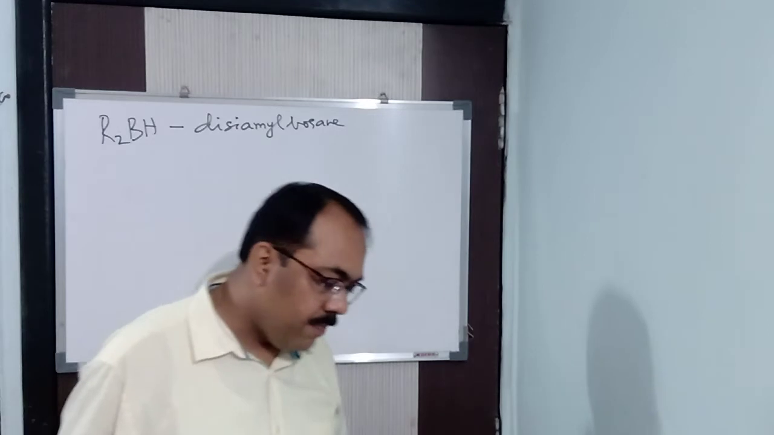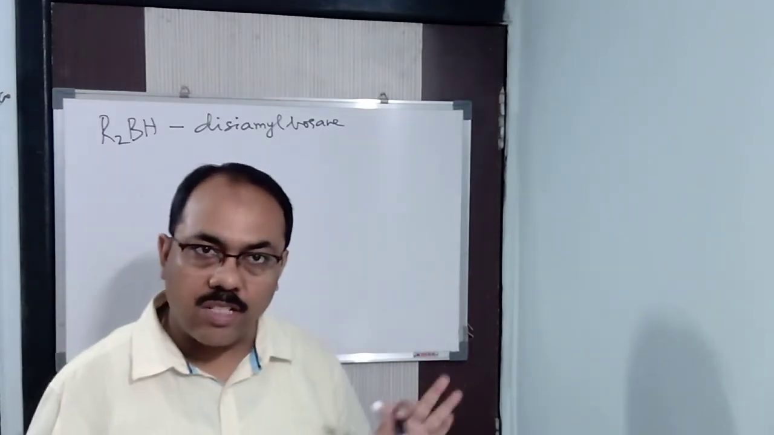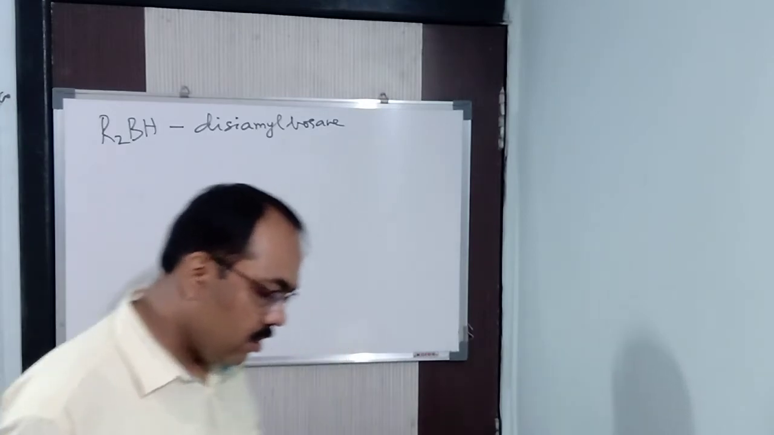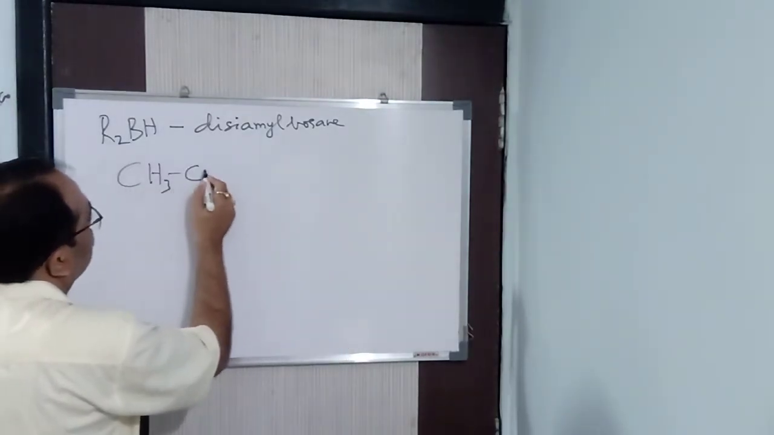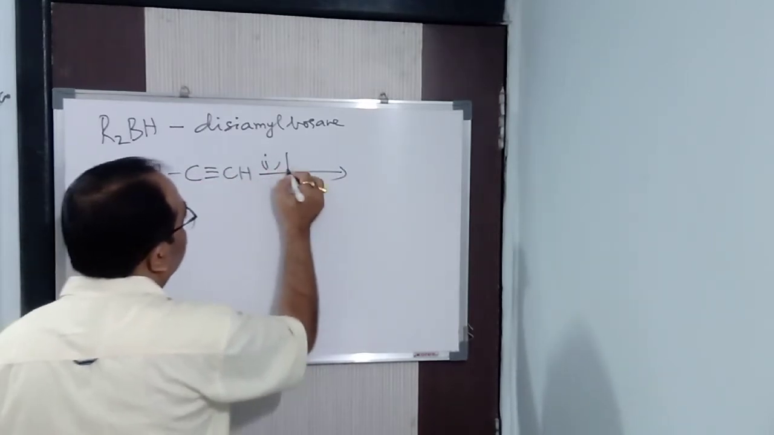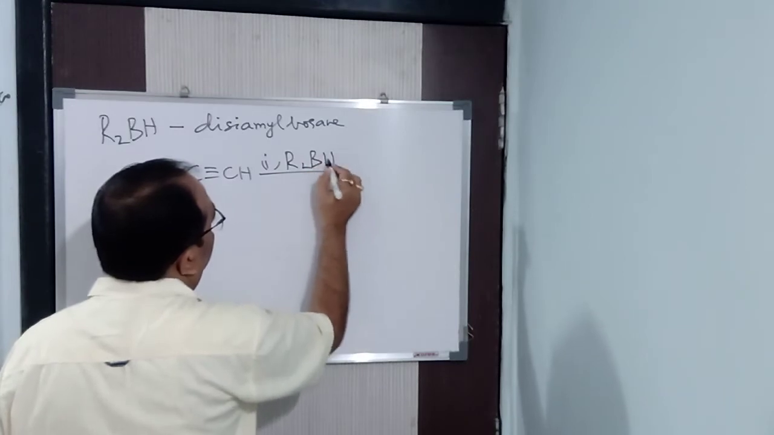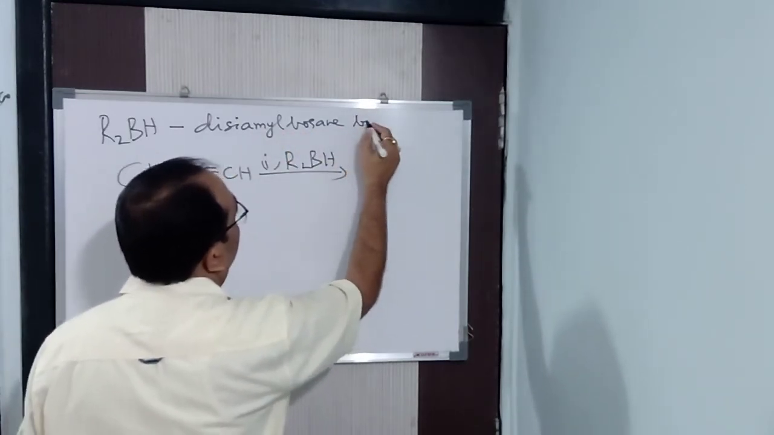Why am I taking it? To reduce the complications involved in this particular process. Now you see, this reaction is so easy, so simple. Suppose I take here propyne, CH3C triple bond CH, in presence of the first step R2BH. Alright, I'll tell you once again what is R2BH. Let me write it otherwise.